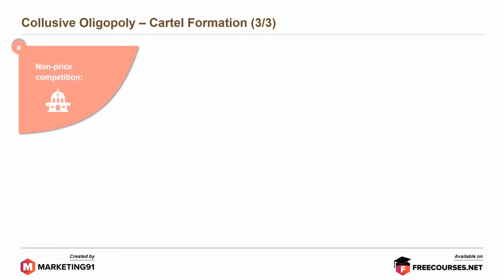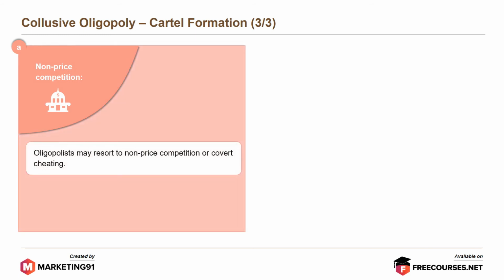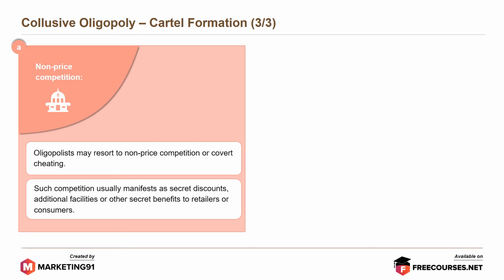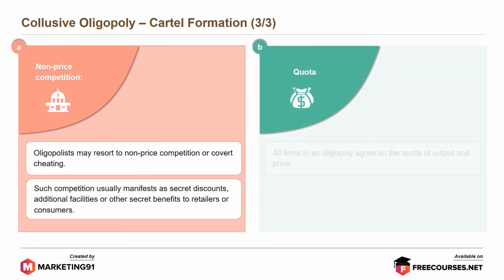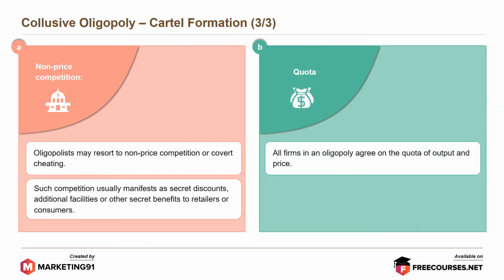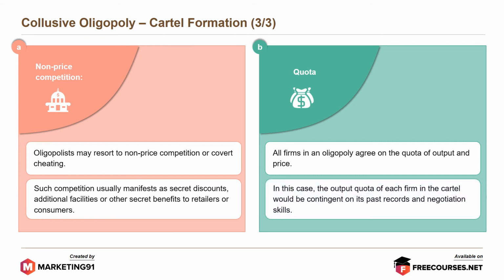Moving on to non-price competition. Oligopolists may resort to non-price competition or covert cheating. Such competition usually manifests as secret discounts, additional facilities, or other secret benefits to retailers or consumers. Whereas in the quota system, all firms in an oligopoly agree on the quota of output and price. In this case, the output quota of each firm in the cartel would be contingent on its past records and negotiation skills.